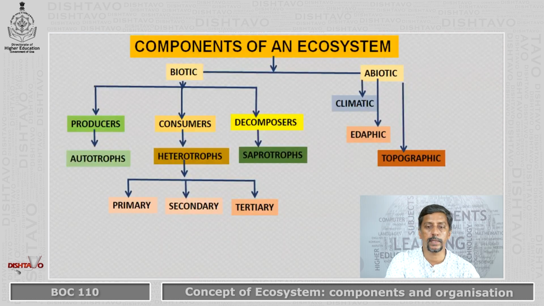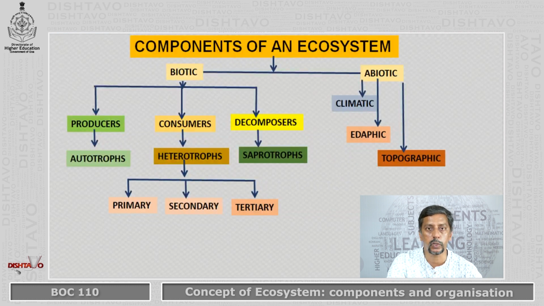So basically when we do these studies, we have the components of ecosystems which we will be learning, and they can be divided into biotic and abiotic component. In the biotic component, primarily we have the producers. The producers are the autotrophs, means they prepare their own food. So they produce food or they produce energy by using the energy of the sun.